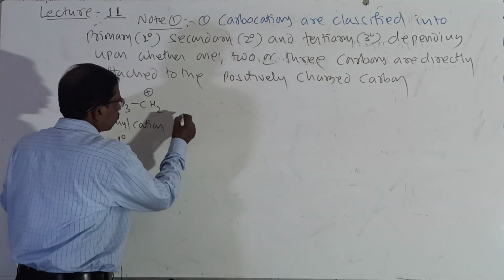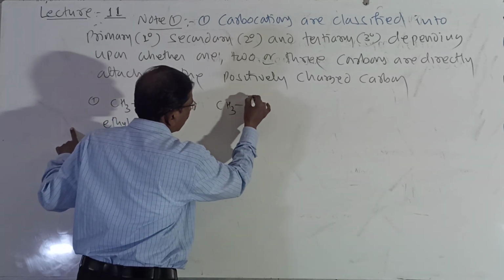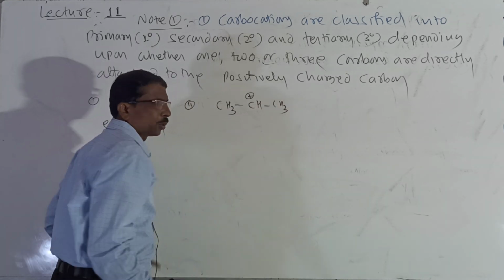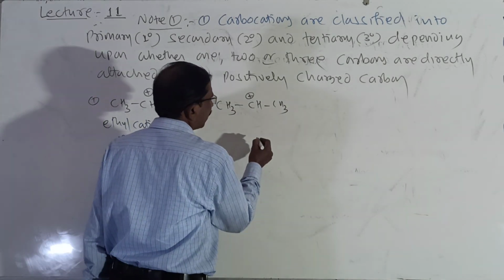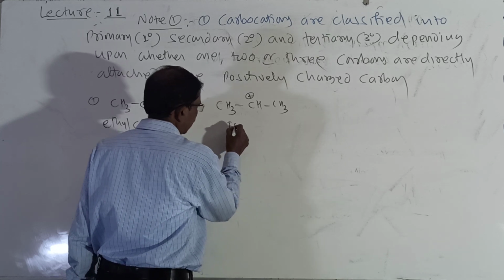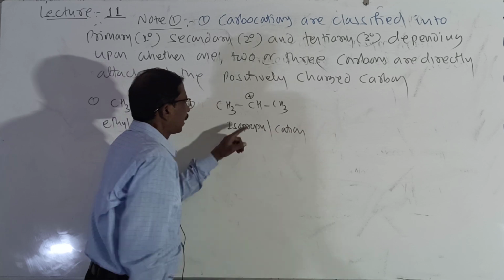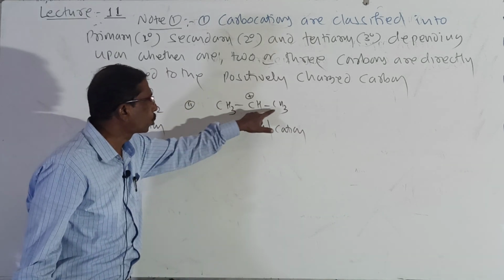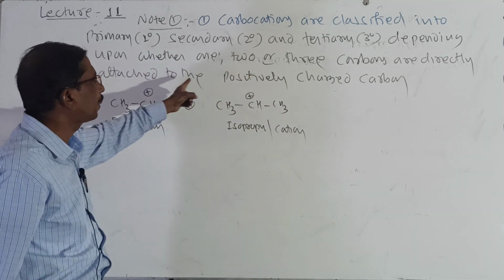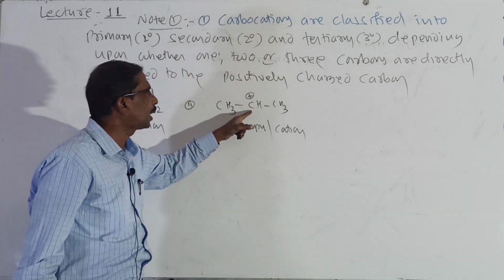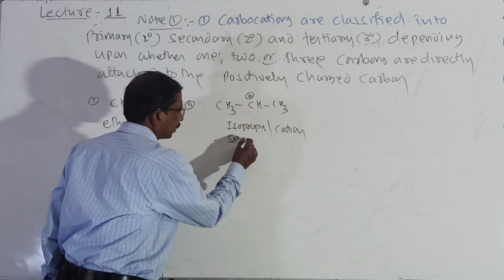And if it is attached to 2, look here, CH3, CH3. Look here students, isopropyl. It may also be written like this. It is isopropyl cation. Here this positively charged carbon is attached to 2 carbon atoms. So depending upon whether 1, 2 or 3 carbons are directly attached to the positively charged carbon, here it is attached to 2, it is called a secondary.